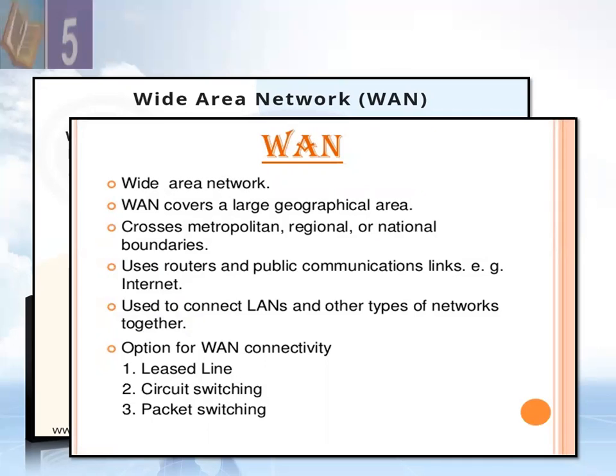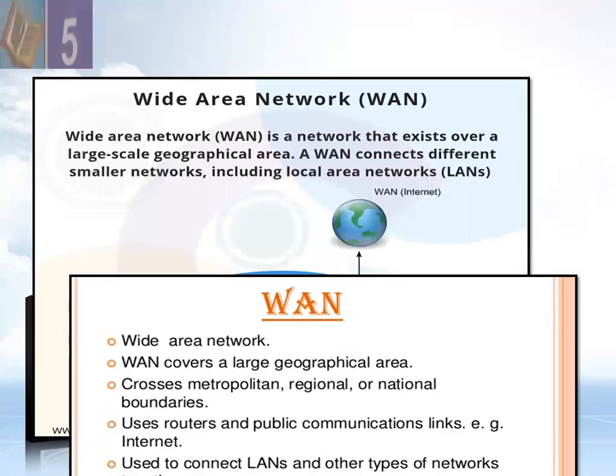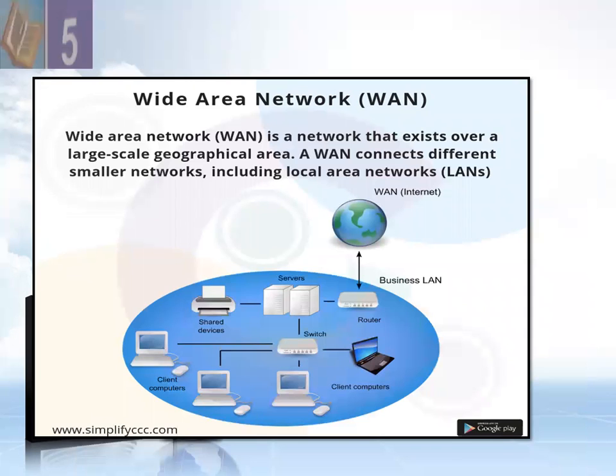So dear students, a wide area network WAN spans a large physical area connecting several sites of an organization across cities, countries, and continents. Because of the longer distances involved, WANs are sometimes referred to as long haul networks. So a wide area network WAN is a network that exists over a large scale geographical area. WAN connects different smaller networks, including local area networks. So here is a block diagram of your WAN, wide area network.